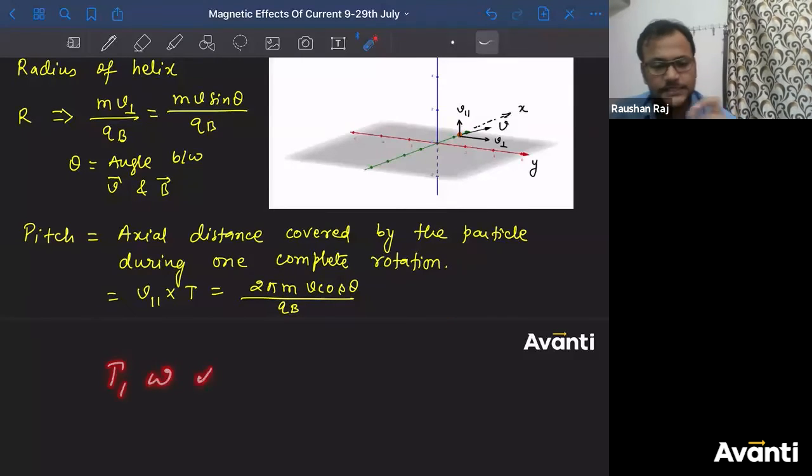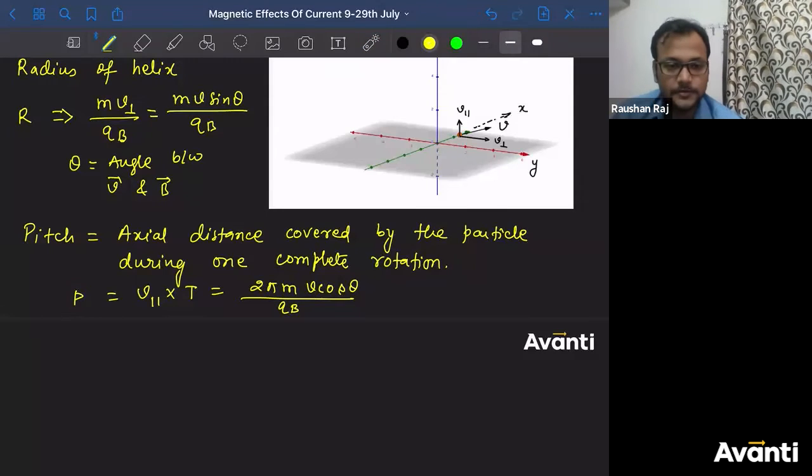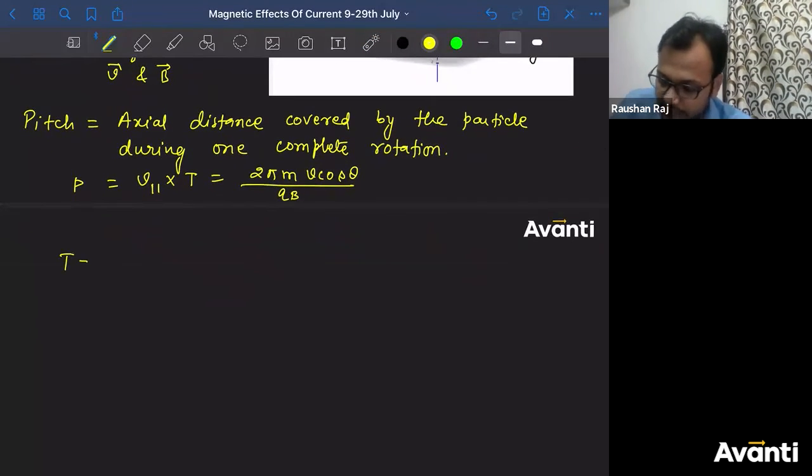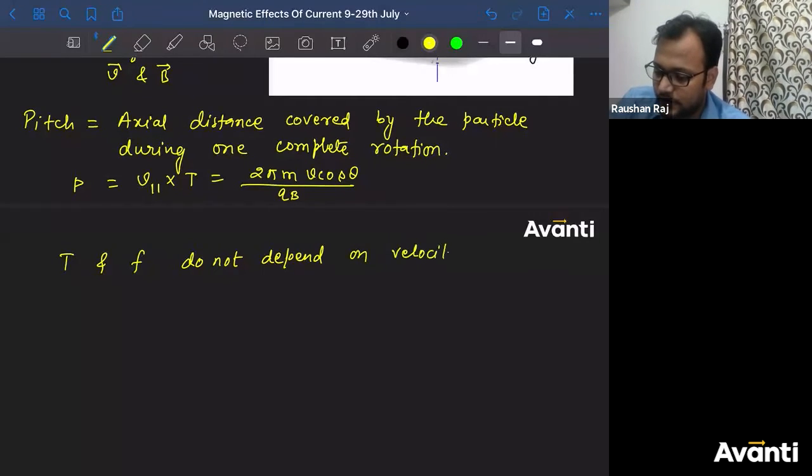Okay? Small p, children. Small p, no problem. Okay? So I can say here, let me write a note here: time period and frequency do not depend on the velocity of the particle. All right?